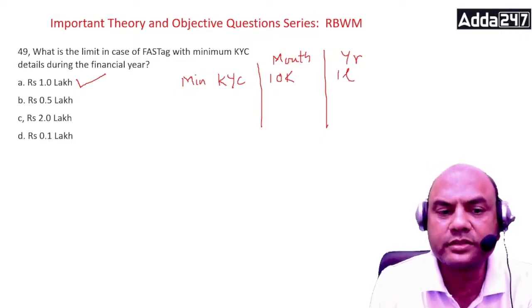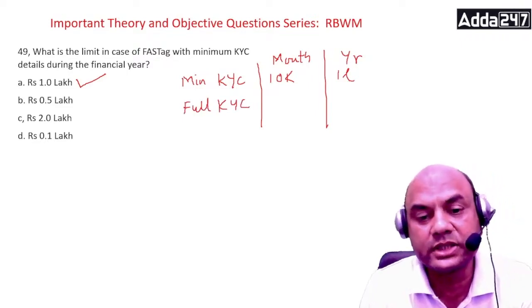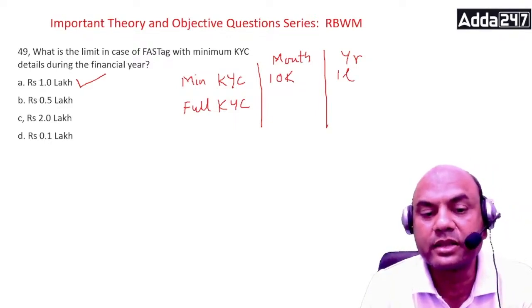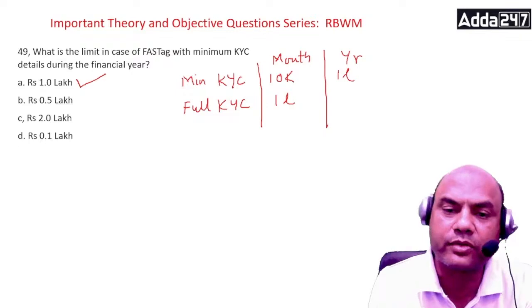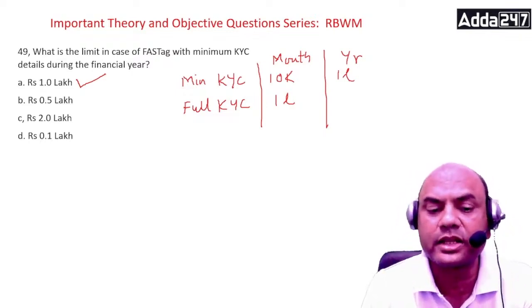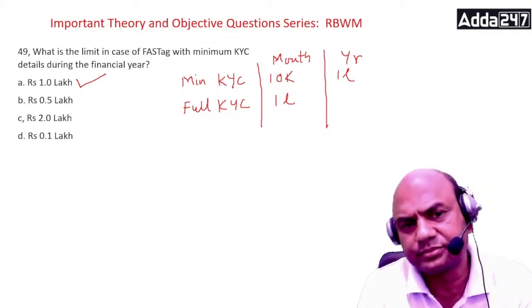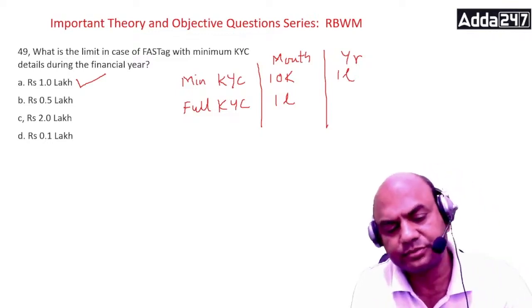And full KYC, what is the answer we saw just now? 1 lakh, right? At any point of time. So the limit shall be increased to 1 lakh at any point of time. So you can keep 1 lakh at any point. For the year, nothing is mentioned like this. So you can keep 1 lakh any time. Got it? Clear? Next one.